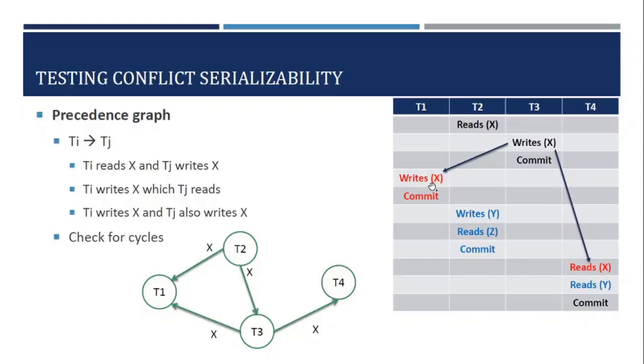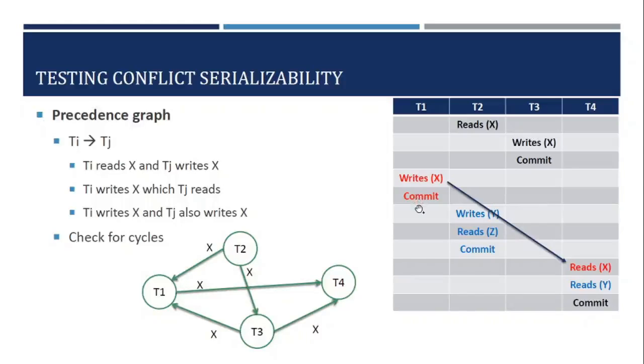So it is done by T1. Now T1 writes data item X. Now this is a different read. This reads database item Z. This writes database item Y. So we don't have any dependencies between T2 and T1. But when you come to T4, T1 writes X that has been read by T4. As a result, we will create an edge from T1 to T4 and we will label this as X.